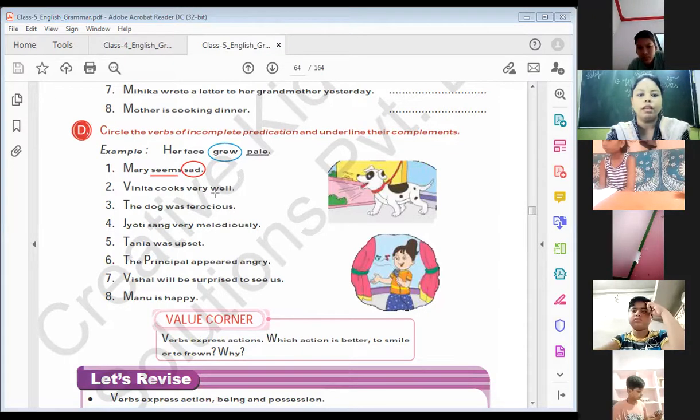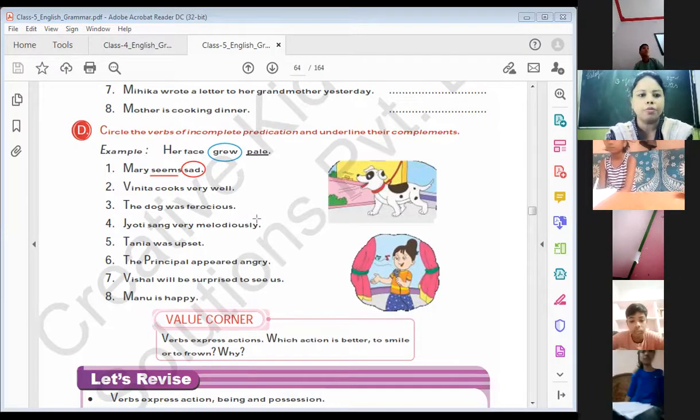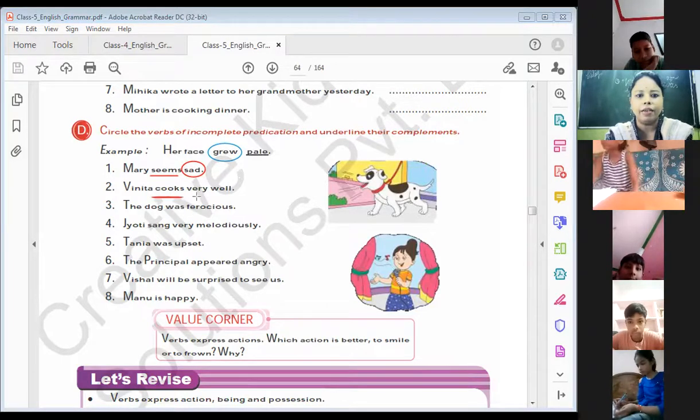Vinita cooks very well. So here you can see, which is the incomplete predication and which is the complement? Let me tell you, cooks is the incomplete predication and very well is the complement.